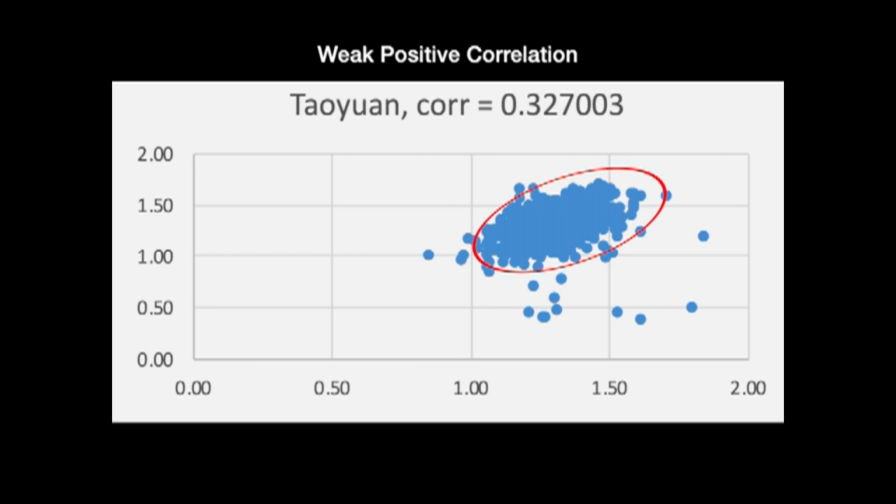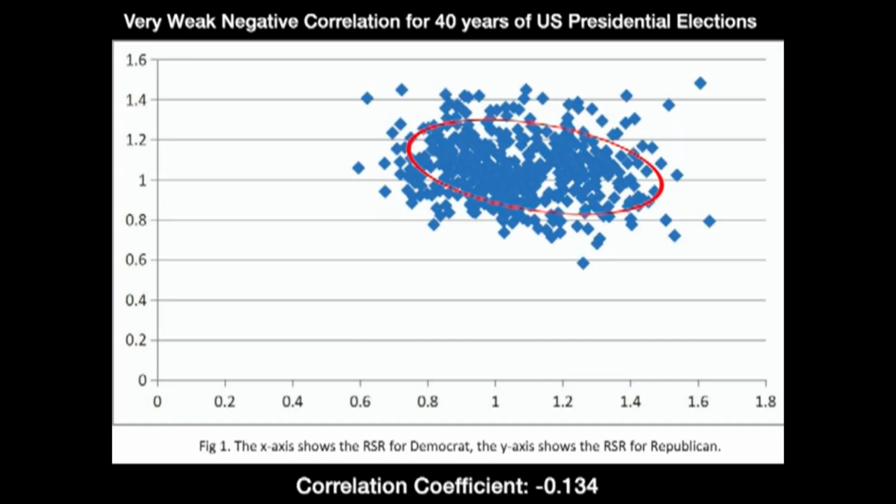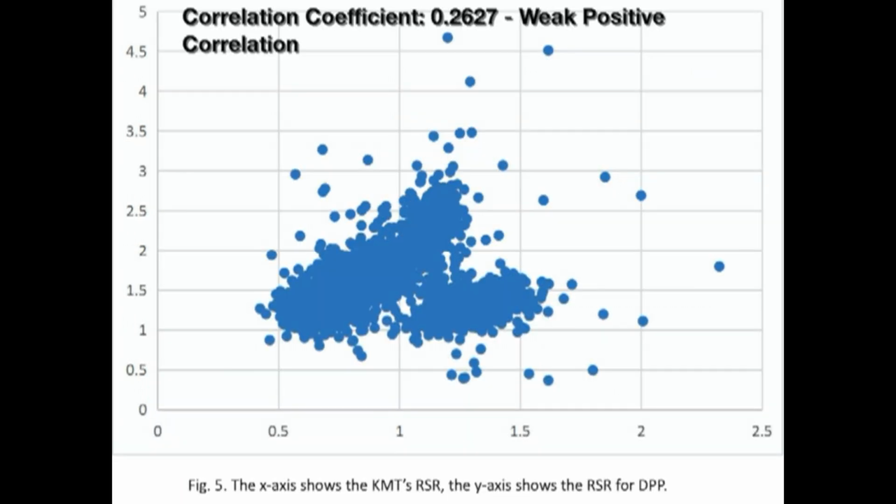So here's the US presidential elections again for the past 40 years, and I just wanted to remind everyone that when there is normal voting behavior, the correlation is supposed to be negative. And we can see the correlation coefficient here is negative 0.134. However, in Taiwan in the year 2020, our presidential election shows a positive correlation, a correlation coefficient of 0.2627. Positive correlation basically means widespread election fraud.